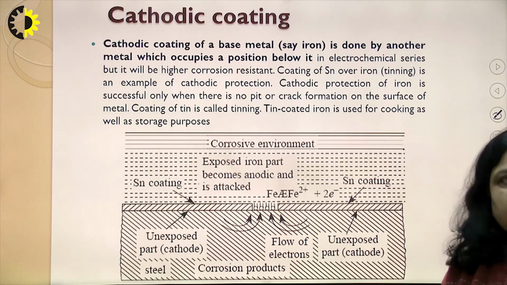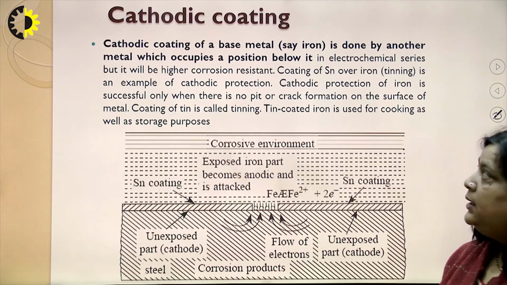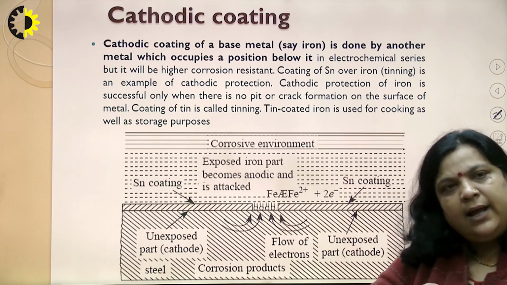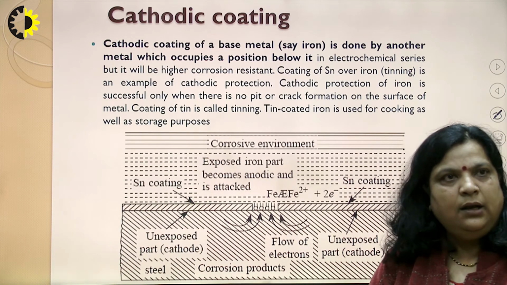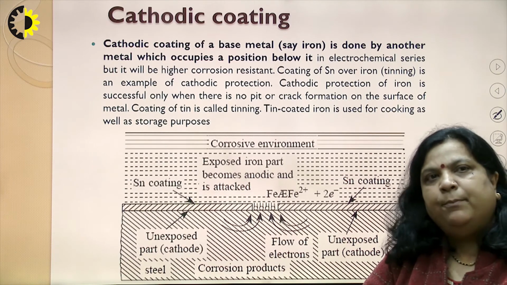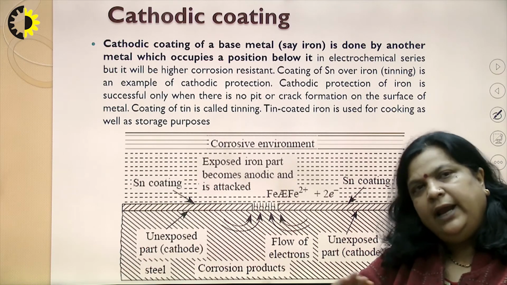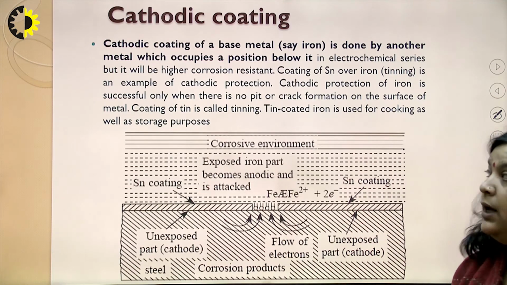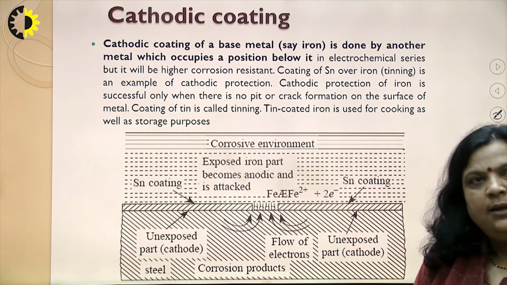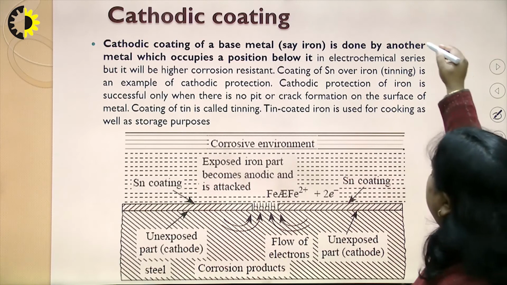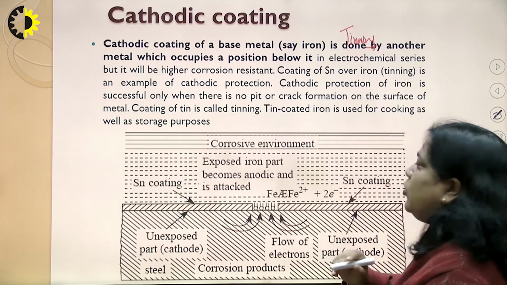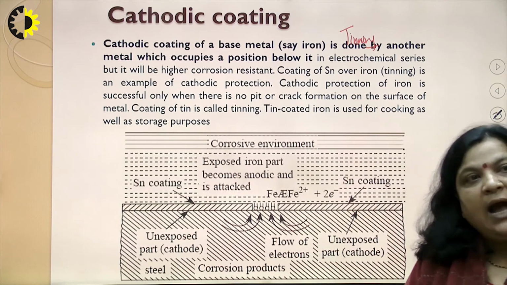Now, second is cathodic coating. In this, the coating of the base metal, like iron, is done by an inert material or a metal which occupies a position below it in the electrochemical series, but it shows higher corrosion resistance. For example, tinning, that is, coating of tin over iron.